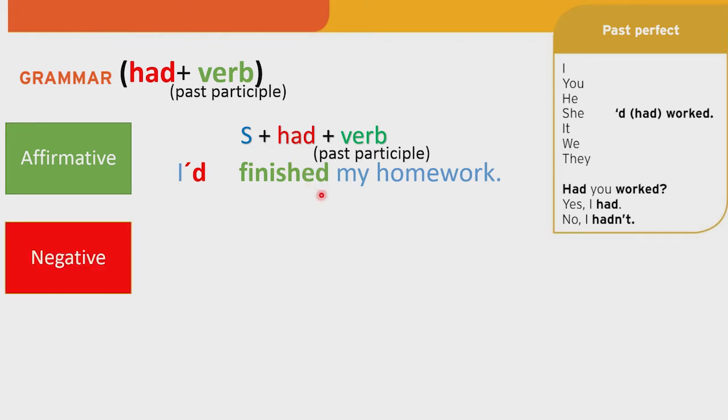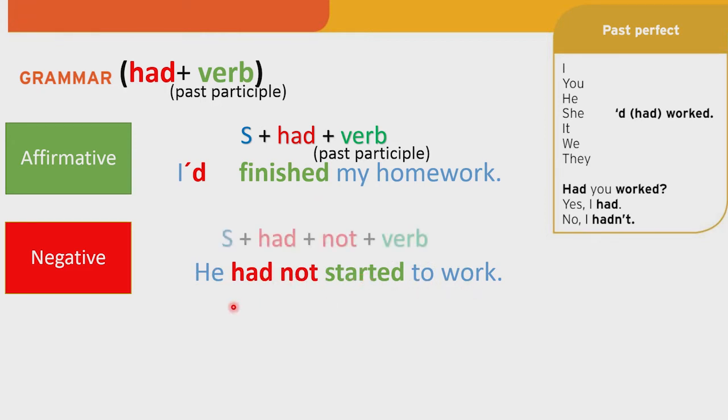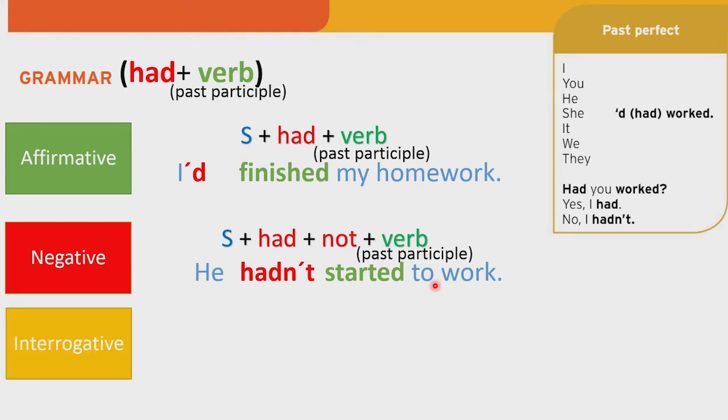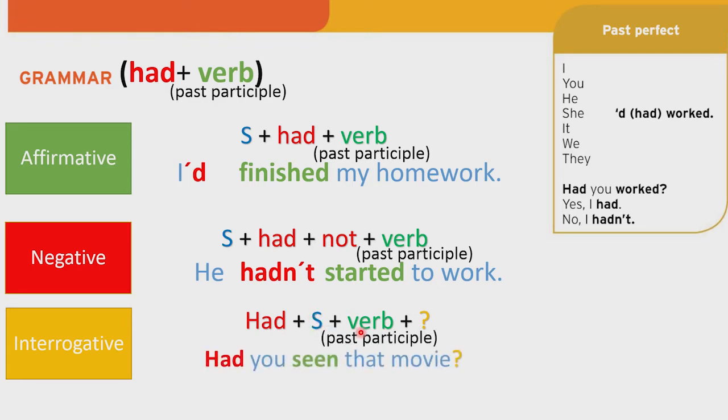Then in negative, a sentence like he had not started to work. You can also say the subject had, then the word not because it is negative, and you can also say hadn't instead of had not, and it is correct, and a verb again in past participle. He hadn't started to work. Then in the interrogative form, we have first the auxiliary had and then the subject, then a verb again in past participle and the question mark. For example, had you seen that movie?